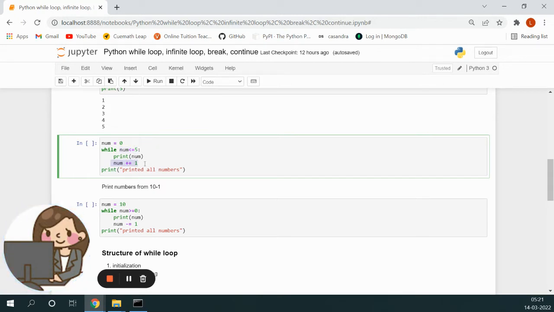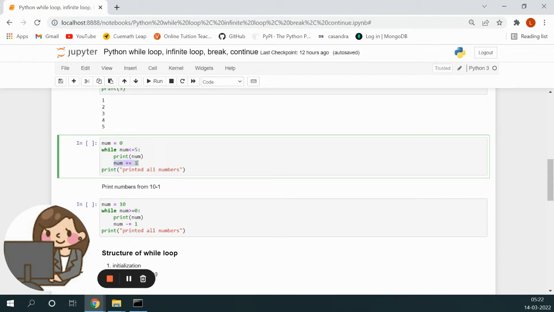Then when it comes here, it becomes 2. It will again go back here. It will check if it is less than or equal to 5. Yes, it returns true. So it will print 2. Then it will increment it to 3. Again check. Yes, it will print 3, then it will increment it to 4. Again check, it is less than 5, then it will print 4 and now it becomes 5. Now it is checking num less than or equal to 5. Yes, 5 is equal to 5, right? So again this statement is true. It will print 5.